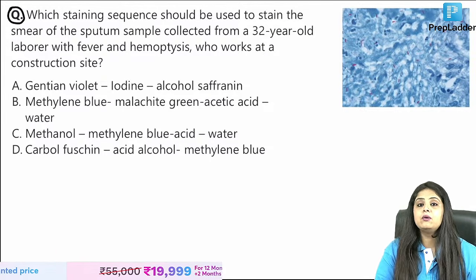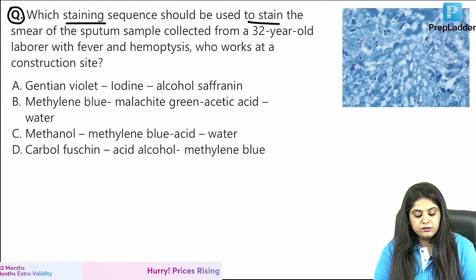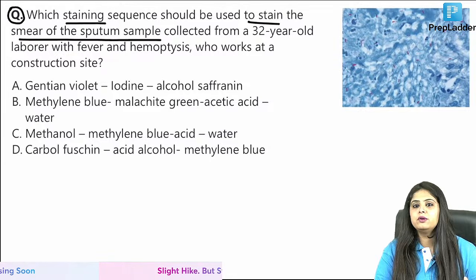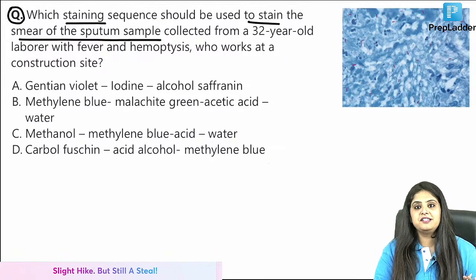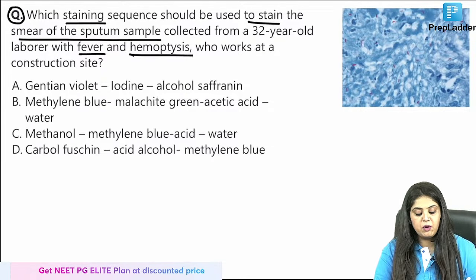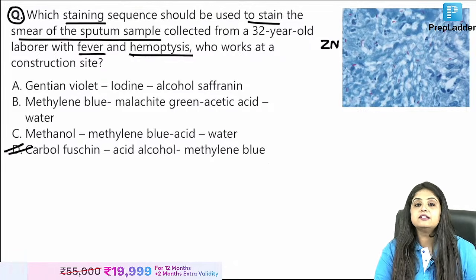Okay. Now coming back, let's start with this. Which staining sequence should be used to stain the smear of a sputum sample? In India, sputum sample means TB comes to everyone's mind. ZN stain comes to everyone's mind. That works at a construction site with fever and hemoptysis. Ma'am, obviously we are dealing with ZN stain and we know the correct answer is D.